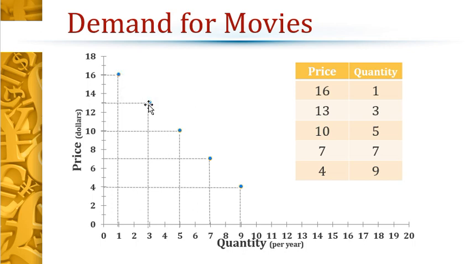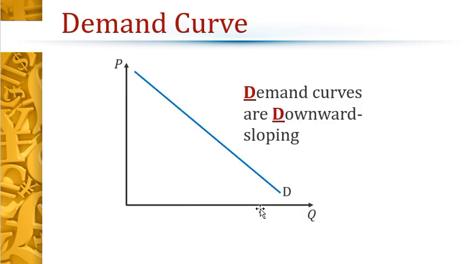If we drop the price to $13, we're going to buy three. Then this point right here is $10, we're going to buy five, etc. So we just take this information and put it over here. That's how we plot a demand curve.